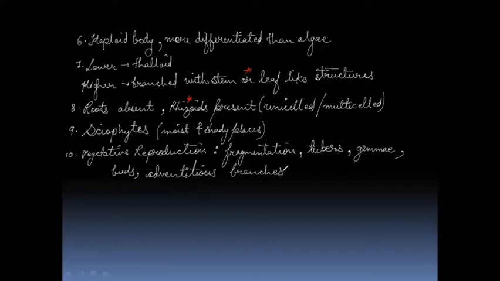So these are the methods of vegetative reproduction, and now I am going to tell you one of the characteristic features of the bryophytes. That is, in case of bryophytes, they have an independent gametophyte. Means the gametophyte or the haploid body will not depend on any other organism until and unless the bryophyte is parasitic, but they have a parasitic sporophyte.